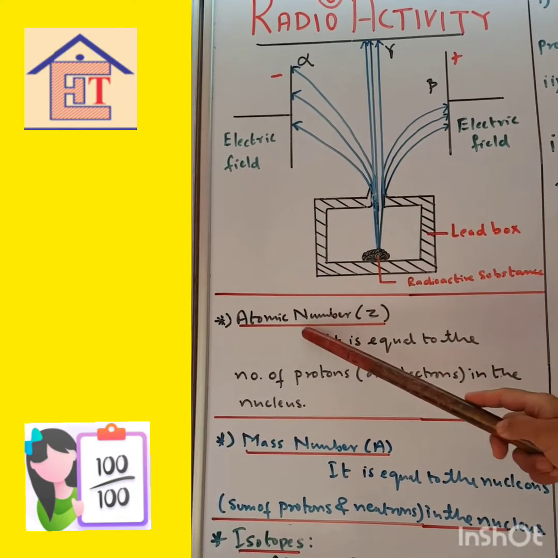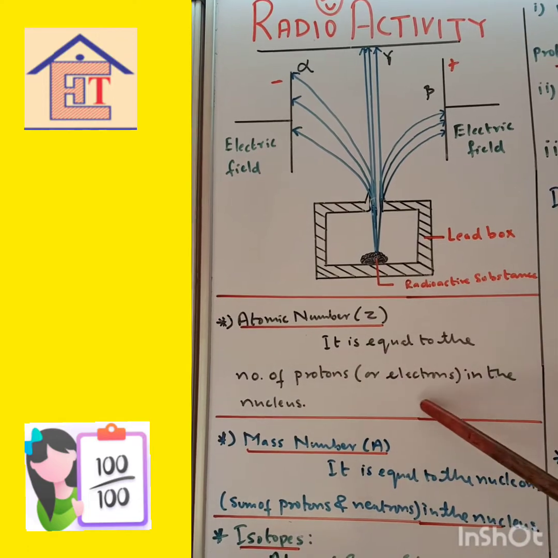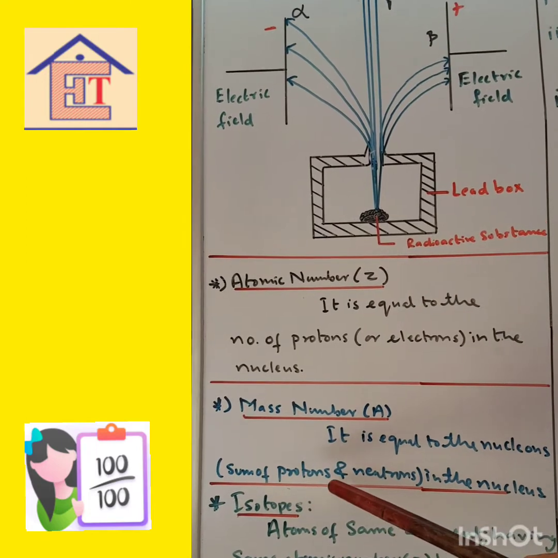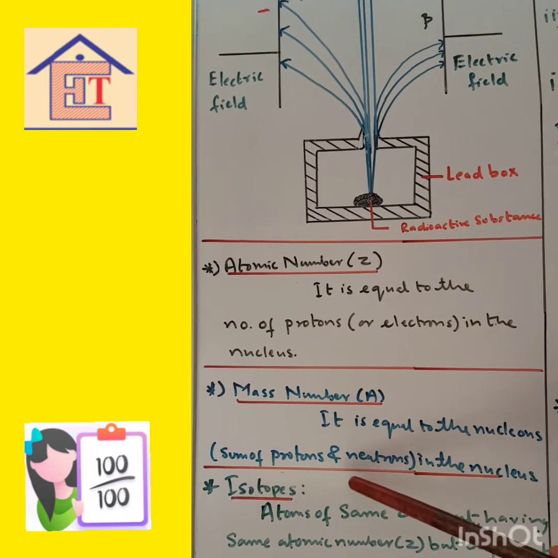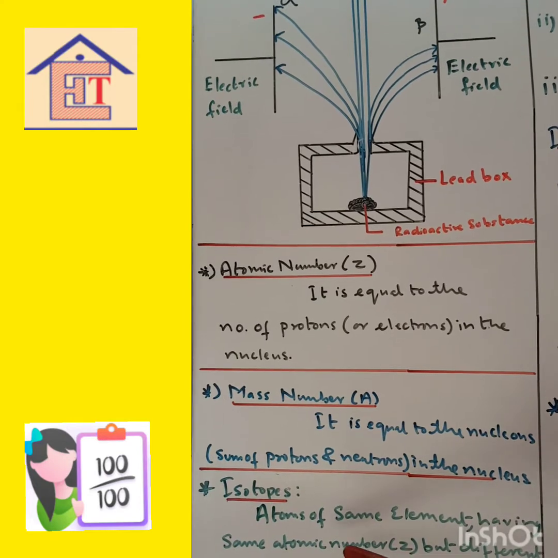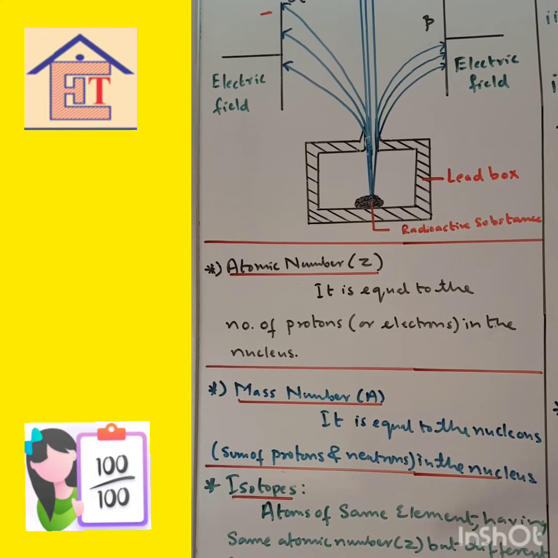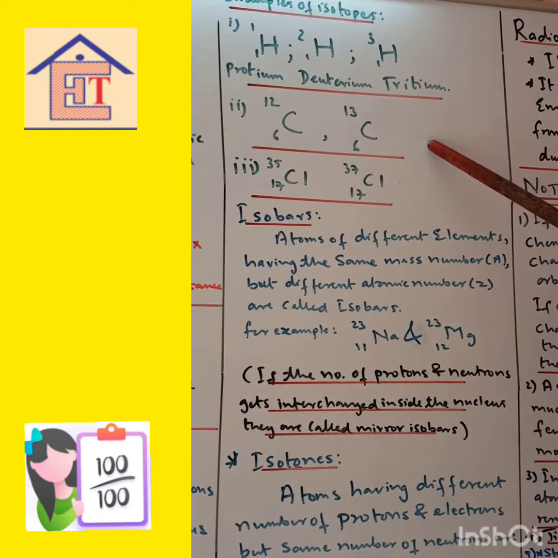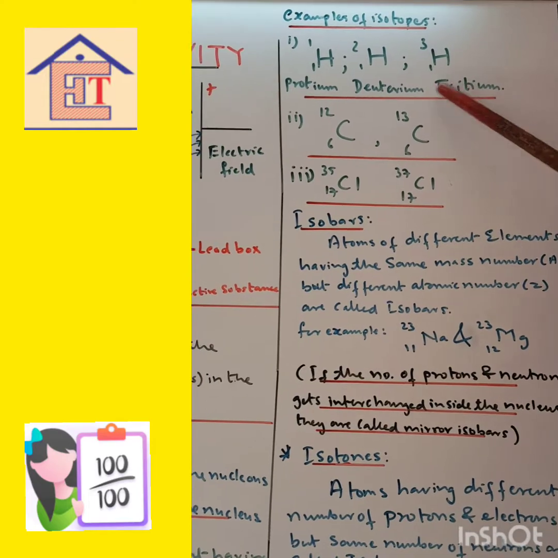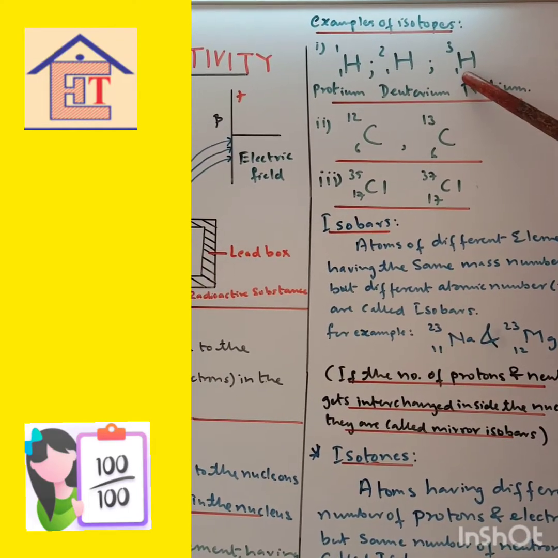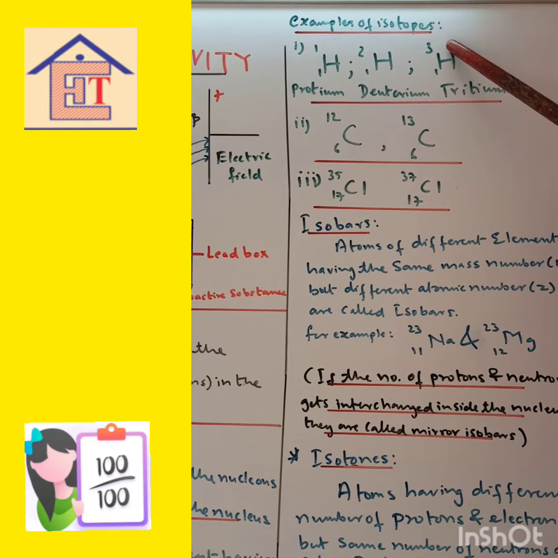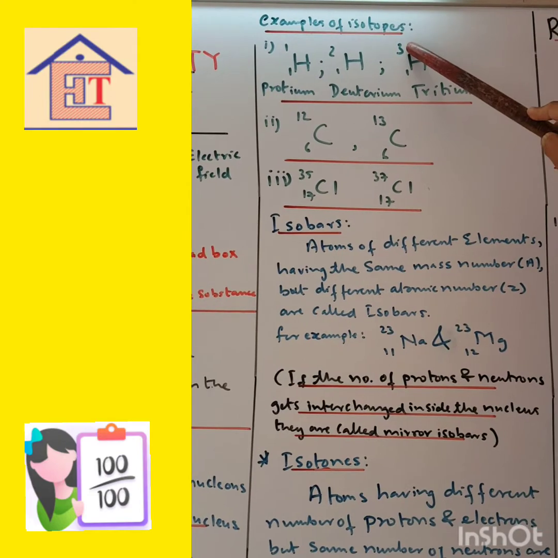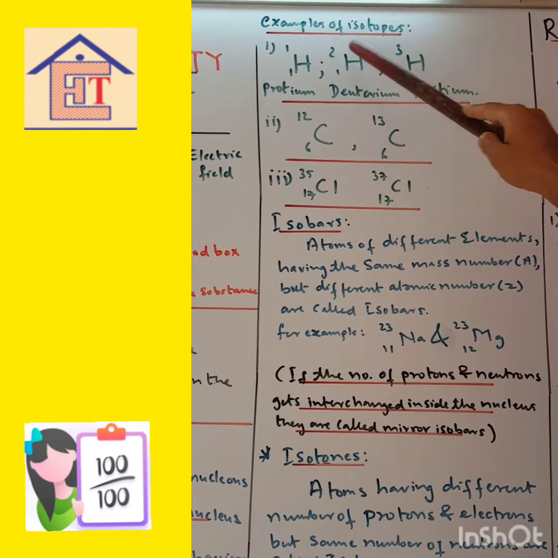Okay, so atomic number Z is equal to the number of protons or electrons in the nucleus. Mass number A is equal to the nucleons, the sum of the protons and neutrons in the nucleus. Isotopes: atoms of the same element having the same atomic number but different mass number A are called isotopes. Then see the isotopes of hydrogen: protium, deuterium, tritium. See, the atomic number remains the same, but the mass number changes: 1, 2, 3. It's because of the neutrons. Here the neutron number is changing.